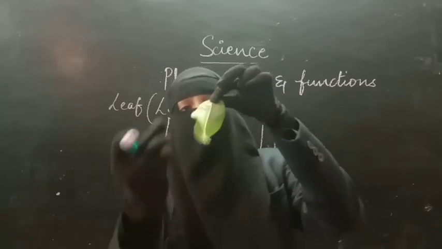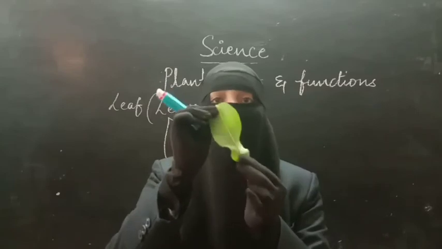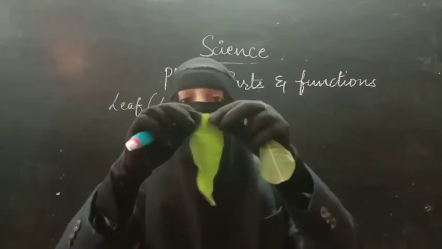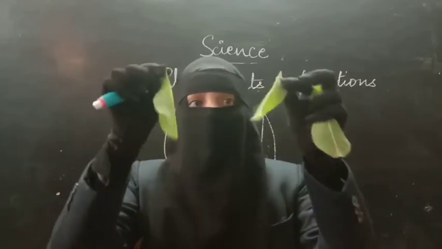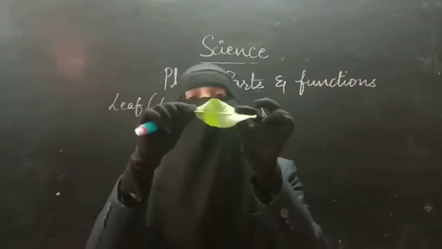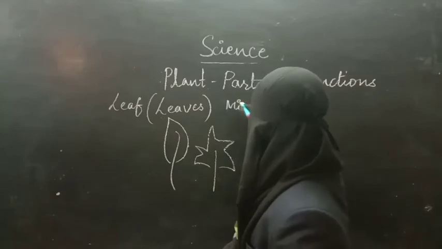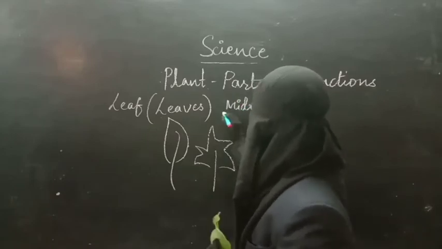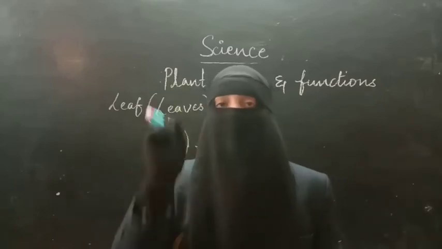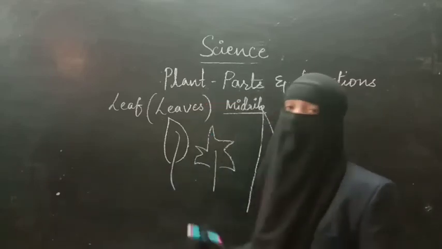If you see, the leaf is getting divided into two different parts. If I tear the leaf, it can be divided into two different parts. Let me show with this plant. Here also, see, the leaf has been divided into two equal parts. So the line which is present in the center, which is dividing the leaf into two equal parts, is called the midrib. Midrib will divide the leaf into two equal halves. The middle vein, which is longer and broader than the others, is called the midrib.